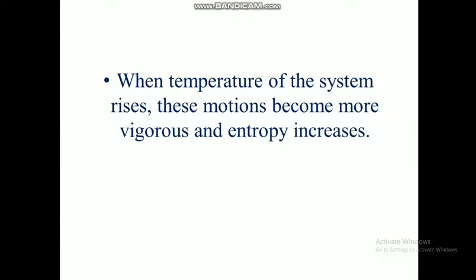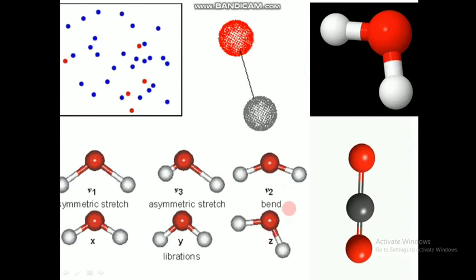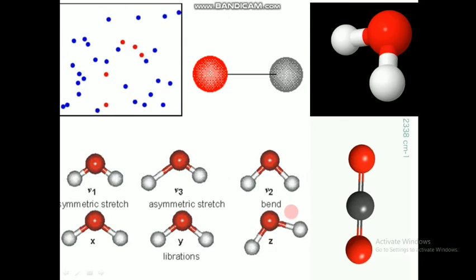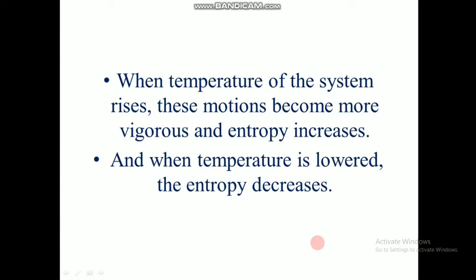So when the temperature of a system rises, these motions become more vigorous and entropy increases. All these motions will be more vigorous, very fast, or random. That's why the entropy increases. And when the temperature is lowered, the entropy decreases.